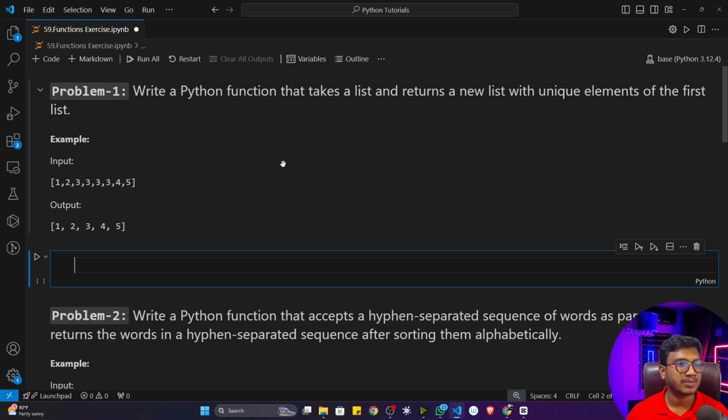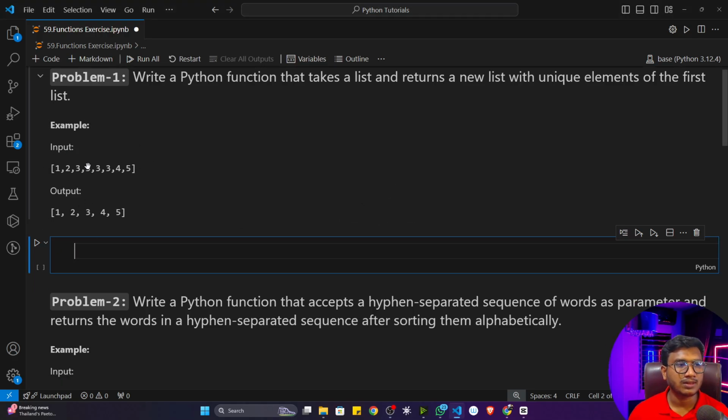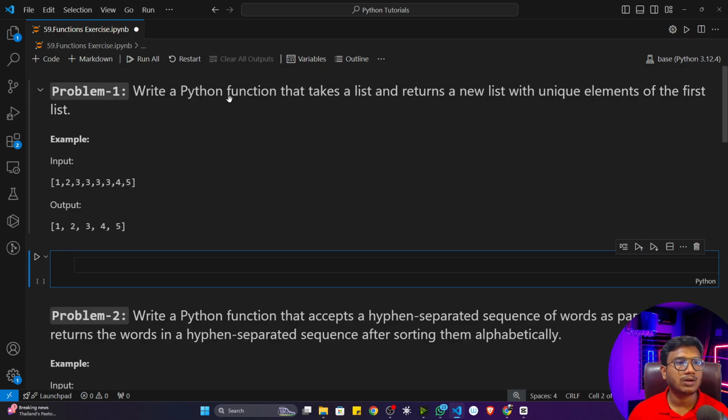You can see the problem statement we'll be solving. Write a Python function that takes a list and returns a new list which has the unique elements of the first list. Okay, so what I have to do, guys, you can see here I have given one example. Let's say this is the list you have been given. Here you have duplicate values as well. Now you have to write a Python function that will return only the unique numbers of that list, right? You can see it will return only the unique numbers 1, 2, 3, 4, and 5, not any duplicate values.